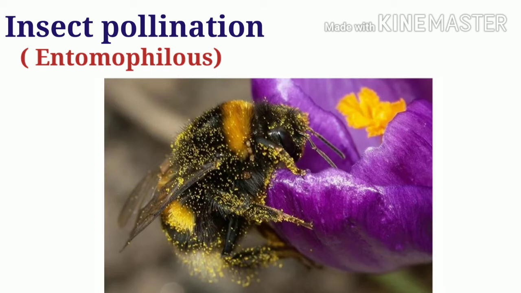The flowers will be large and showy. They are usually brightly colored to attract the insects. They emit scent, a sweet fragrant substance, for attracting the insects. They also produce nectar, which is food for the insects. The pollen grains in such flowers are sticky or spiny to enable them to be carried by the insects easily by sticking on their body. The stigma is sticky and does not generally hang out of the flowers. In case the individual flowers are very small, these flowers tend to be in clusters to make them conspicuous. Example, dahlia, sunflower, etc.